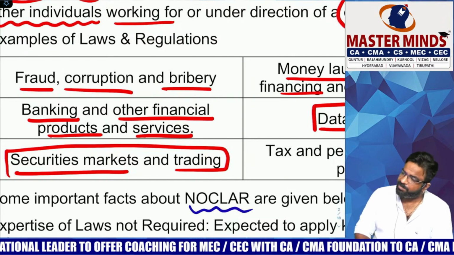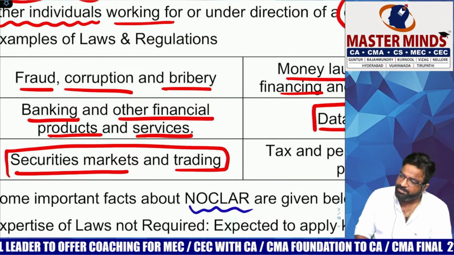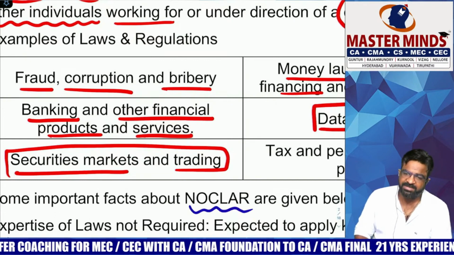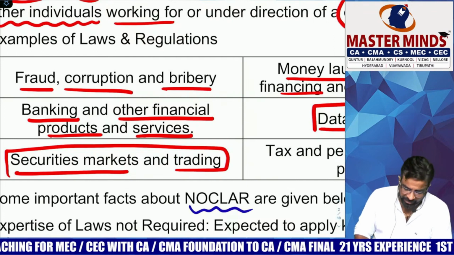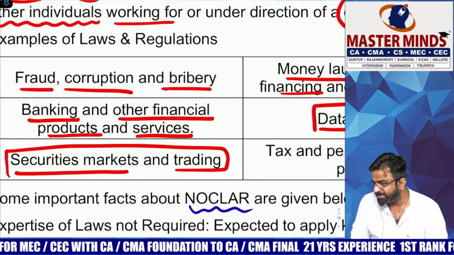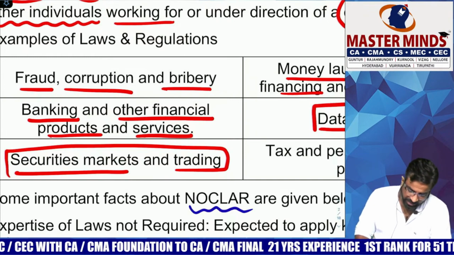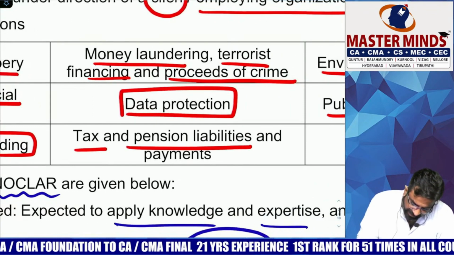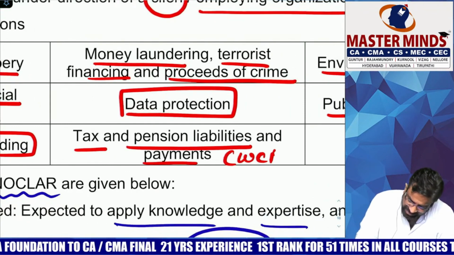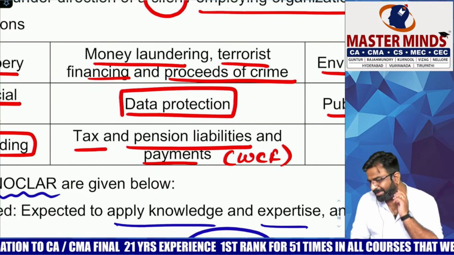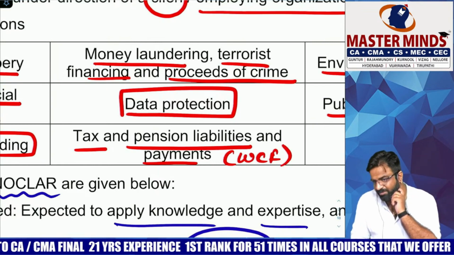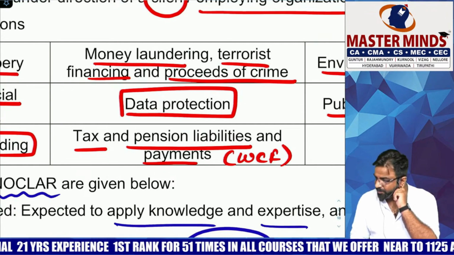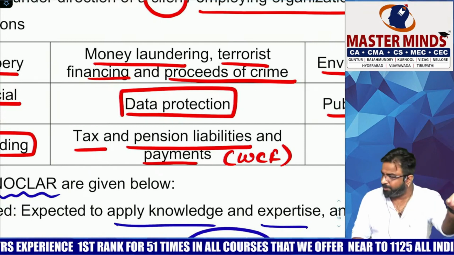मतलब अगर आपने 100 करोड़ बनाए तो 5 times of that is 500 crores or 25 crore rupees, whichever is higher, plus lifetime ban from trading. This is a penalty and imprisonment of 7 years. So these are the various things related to securities market and trading. And last one is what? Tax, pension liabilities and payment. Basically workmen compensation funds. If you think that something is getting injustice to the workmen employees in terms of gratuity, PF, bonus, ESI related payments, right or not, their PF is getting deducted but not being deposited to the PF authority.